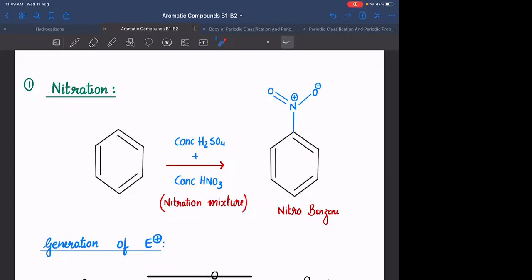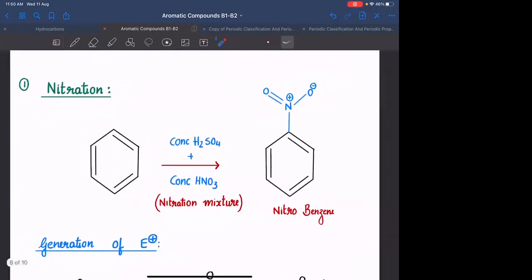आपको toughness कब रहेगा question में? If you are having any group attached on it. If you have a group attached on it, you need to judge NO2 group यहाँ पे लगेगा या यहाँ पे लगेगा या यहाँ पे लगेगा. अगर तीनों पे लग रहे तो मेजर कौन होगा, माइनर कौन होगा? These are the questions finally asked. The basic thing which you need to know is this is used for attachment of NO2 on the aromatic compound. Clear? Okay. बाद में groups की वजह से क्या फर्क आएगा बाद में देखते हैं.